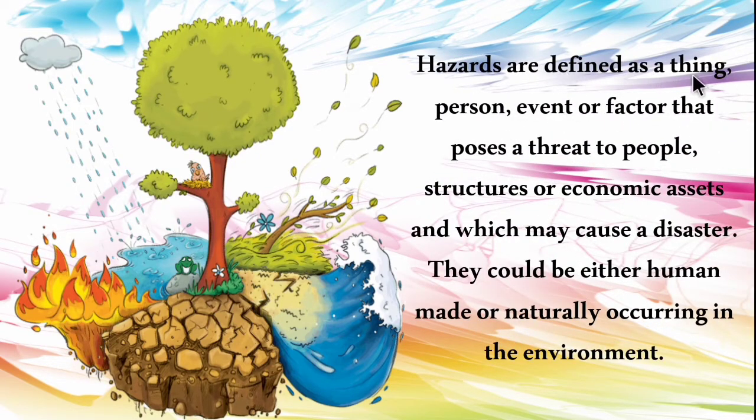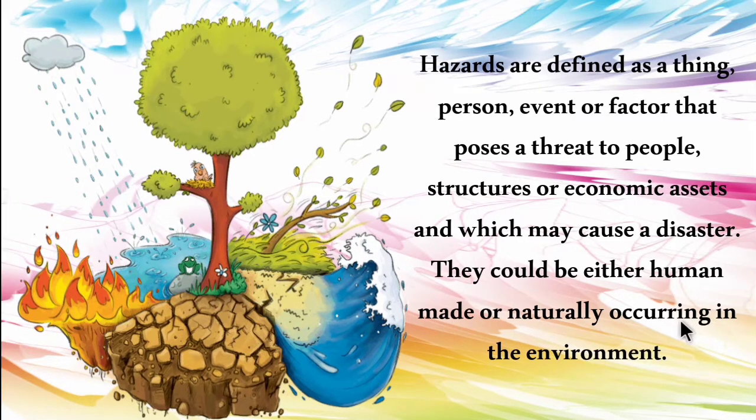Hazards are defined as a thing or a person or an event or factor that poses a threat to people, structures or economic assets and which may cause a disaster. They could be either human-made or naturally occurring in the environment. So a hazard is an event or a thing or a person which creates a threat to the living as well as the non-living things. For example, we can take the recent Nivar cyclone. It is an event which caused a threat to the people. So children, a hazard is an event which can be caused naturally or by humans and it is a threat to the environment.